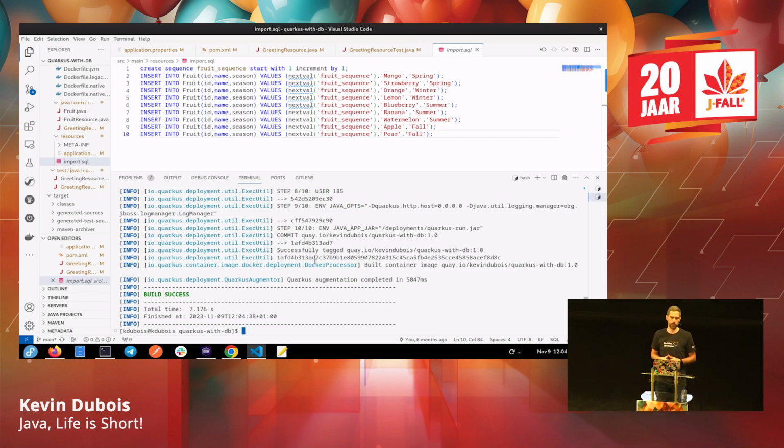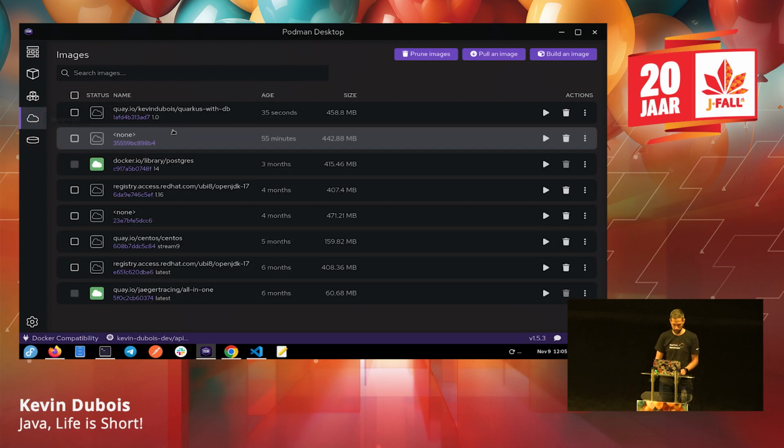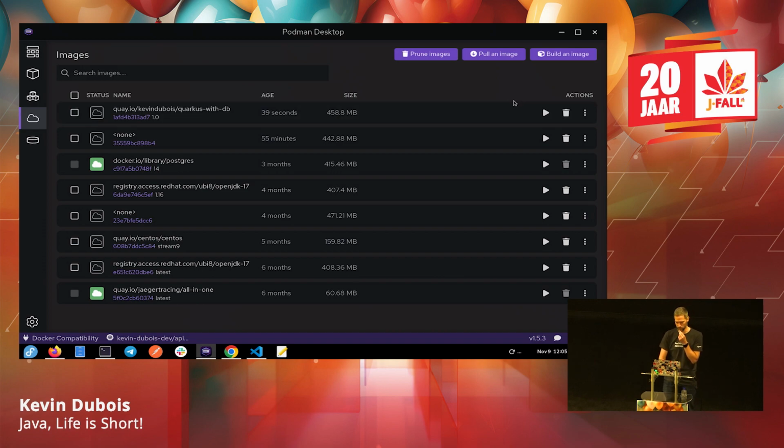In my case, because I have Podman installed on my local machine, if you had Docker installed, it would do the exact same thing. And if not, like I said, you can do quarkus image build jib if you want to use Jib, or if you want to use Buildpacks, you do quarkus image build buildpack. The only thing is that you add the extension, the dependency for it. Anyway, so I have Podman Desktop. Let's see if my image was created. And yes, sure enough, it was created 37 seconds ago.